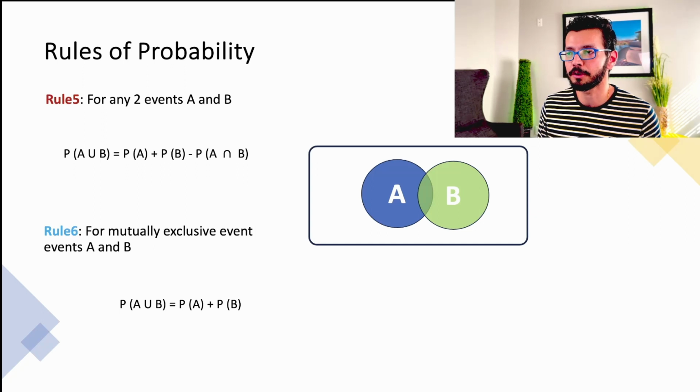Now, rule number 6 is a simple extension of rule number 5 itself. It is only for mutually exclusive events. Now, if you're wondering what are mutually exclusive events, I would again request you to pause this video, go back one video and take a look at what are mutually exclusive events and what are the associated formulas. So for mutually exclusive events, probability of A union B will be equal to probability of A plus probability of B, because probability of A intersection B becomes 0 because there is no commonality between event A and event B.